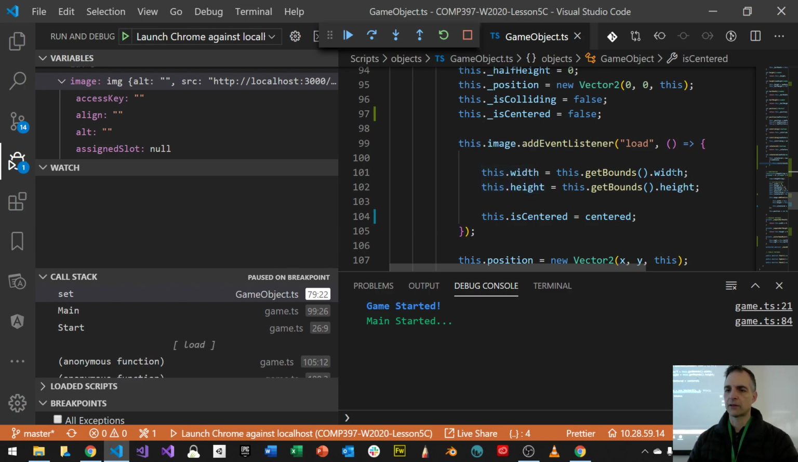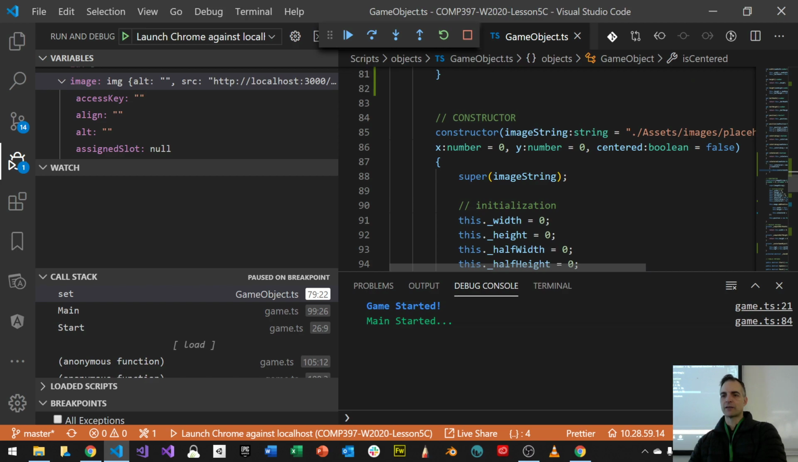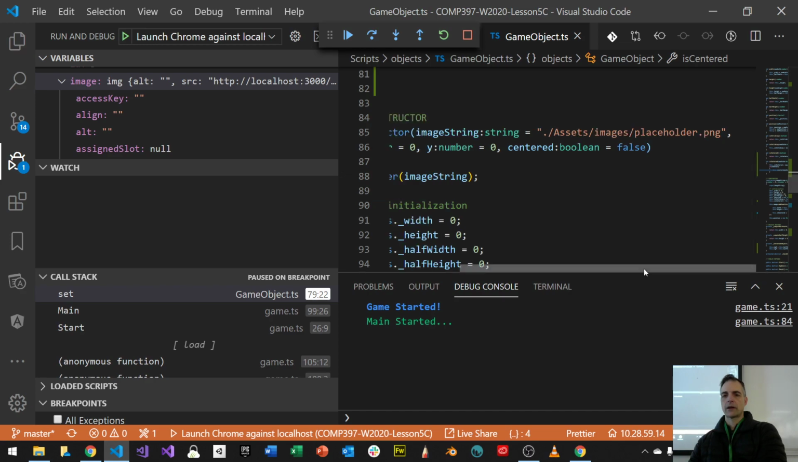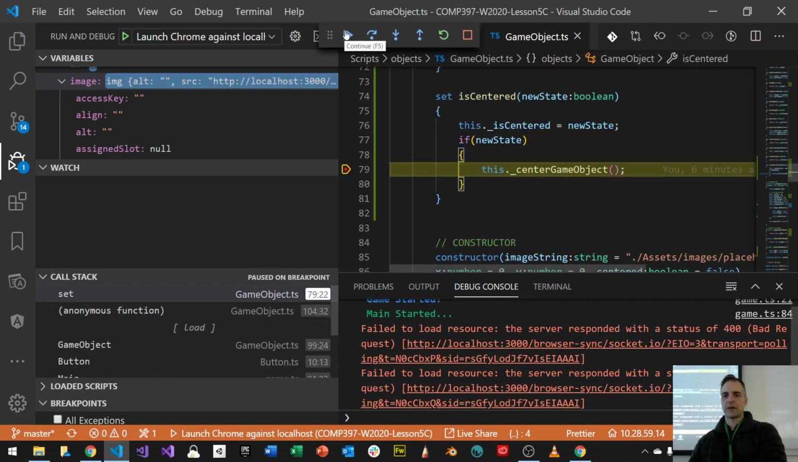And how about this? So width and height. It shows that my width and height is 0. What? How is that possible? How is my width and height 0? My width and height can't be 0. I'm loading an object, this object right here, which is placeholder. And placeholder is definitely not 0. Okay, let's continue.